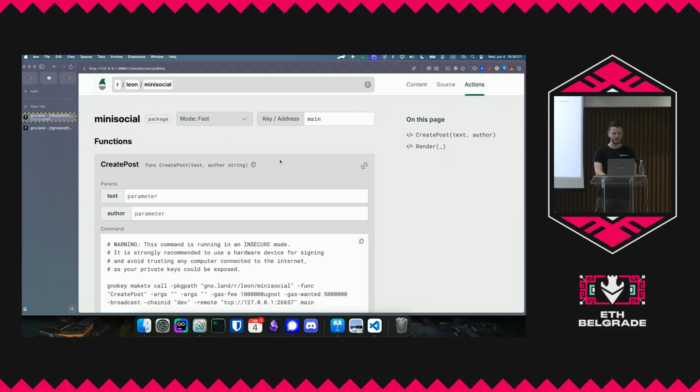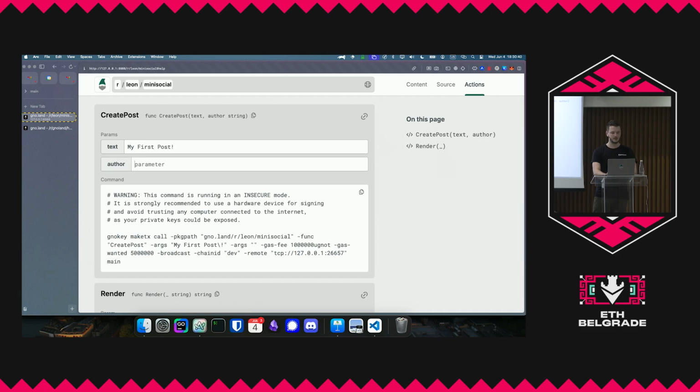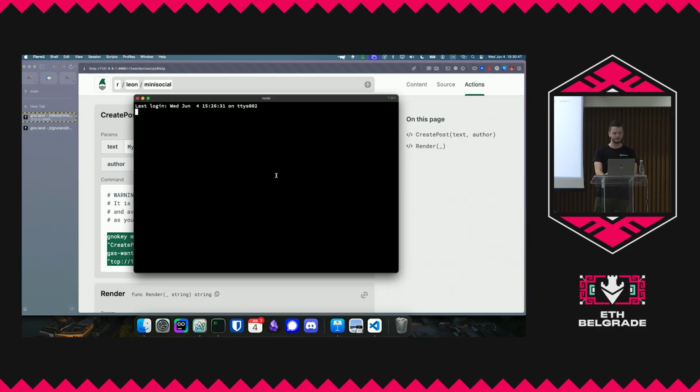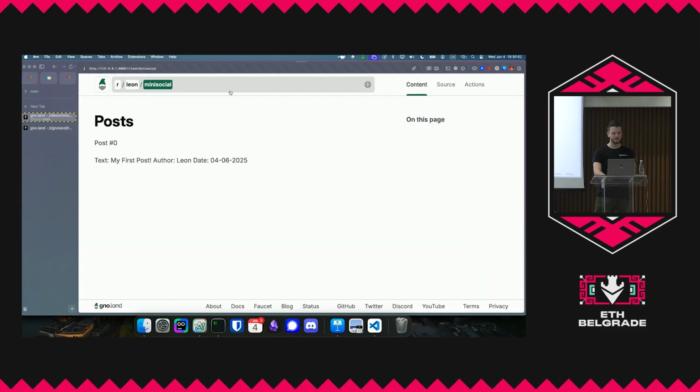So here on GnoWeb, this is another really cool thing. Apart from GnoWeb itself, we have a tool called gnokey, which is the wallet that we use in Gno. Here we can post, for example, the text "my first post" and then call it Leon. It gives you a pre-built command that you can just slap into your terminal and run. We get an OK, and then we go back to the app and we see, hey, there's something here. That's pretty cool.